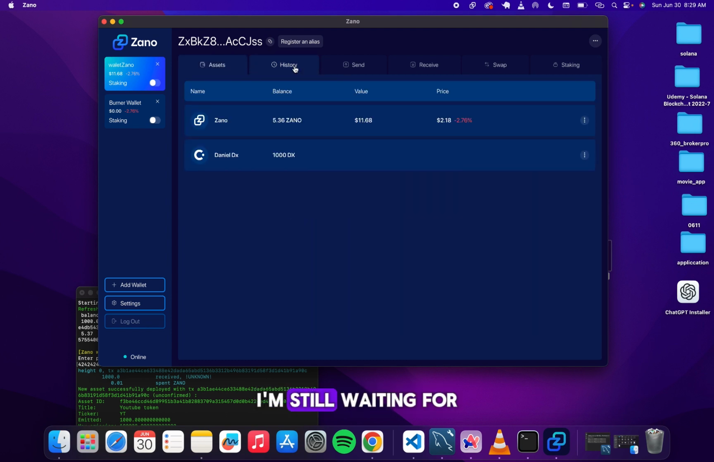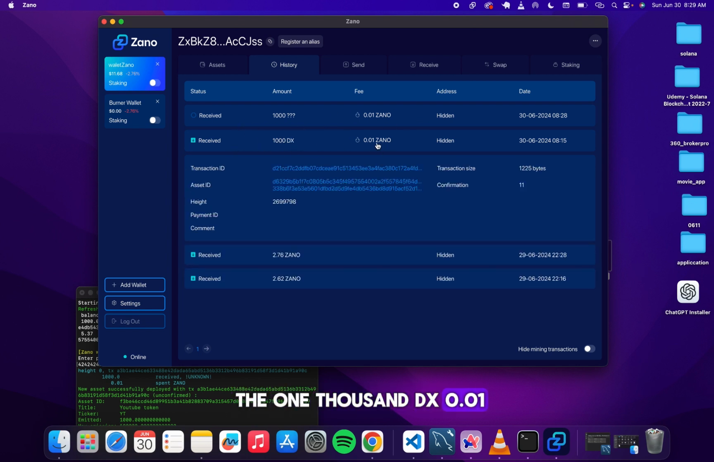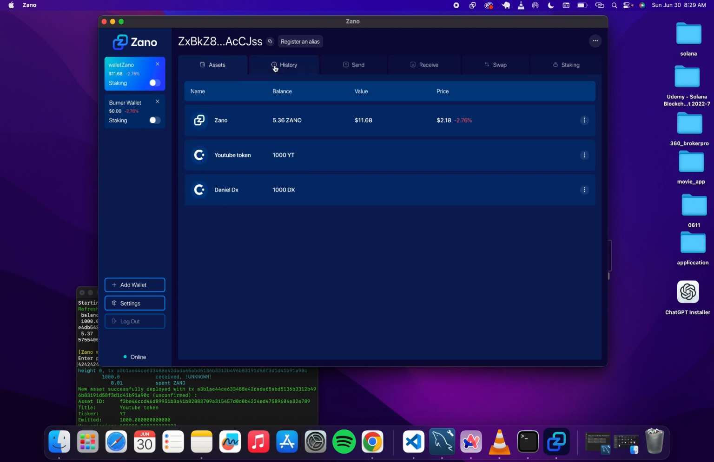I'm still waiting for the token to be confirmed. If you can see, I created the DX token. You can see right here 1000 DX, 0.01 Zano for the transaction fee, which is actually cheap. There's our transaction ID and our asset ID. Okay, yeah, you can see it here. YouTube token, 1000 YT was created on Zano.